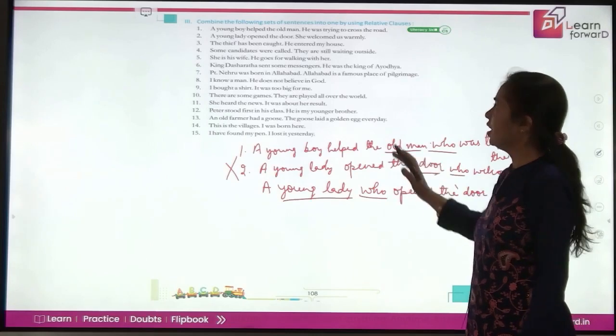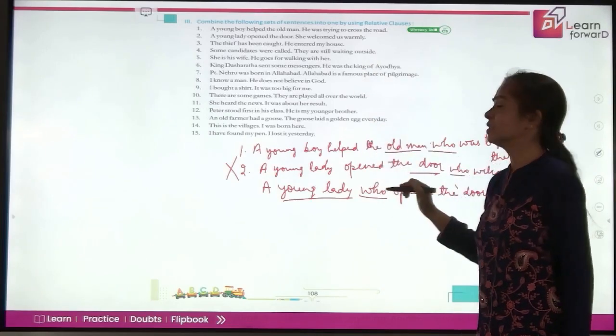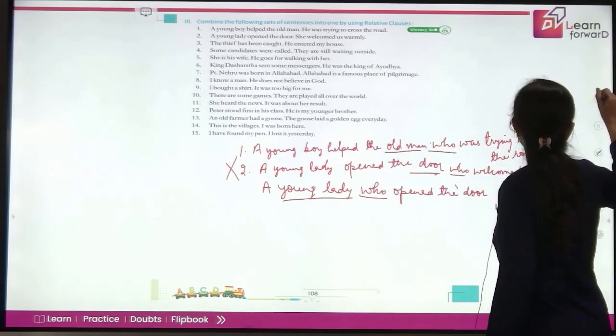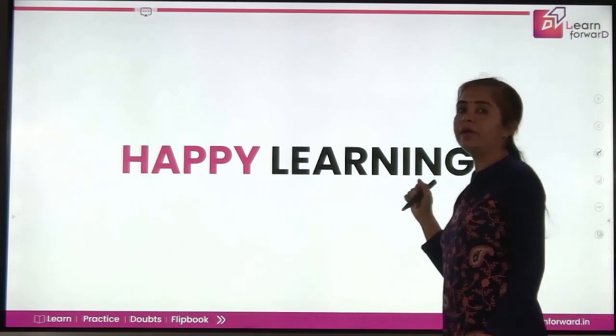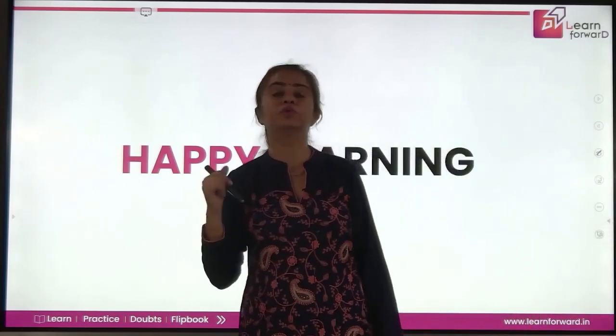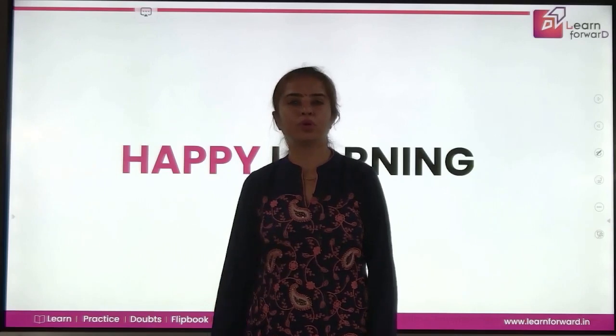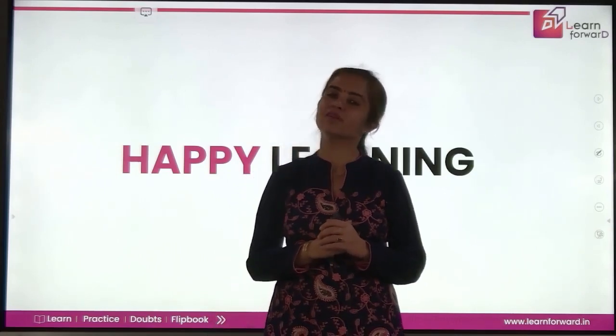So this way you will be doing all the sentences. I'm sure I have helped you on getting to the point how you have to take care of the position of your relative pronouns when you are using relative clauses.